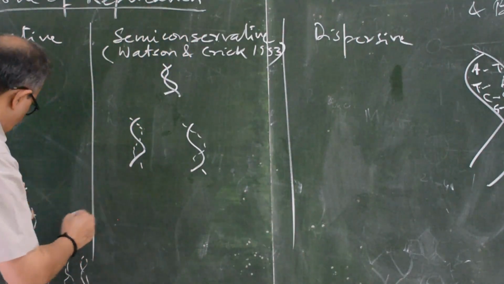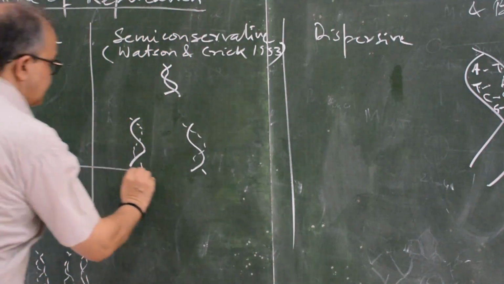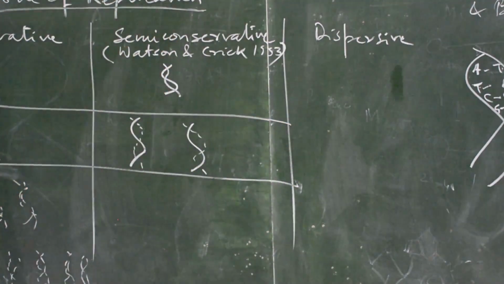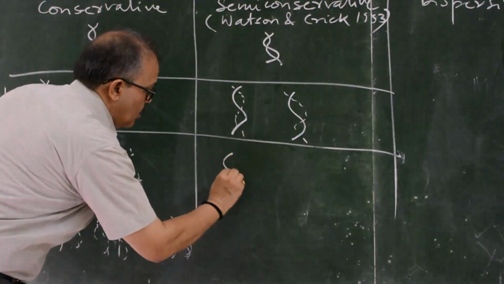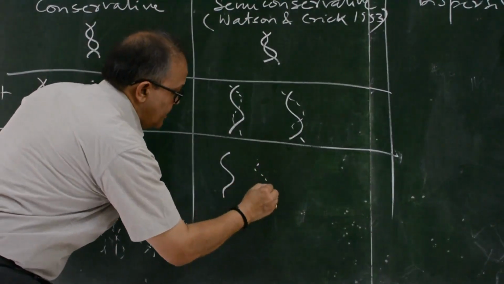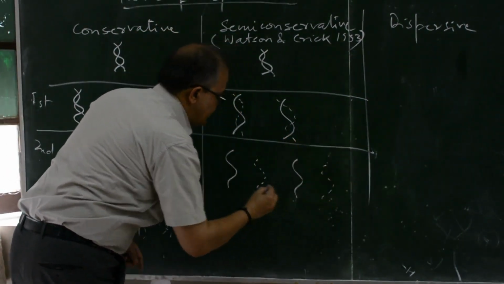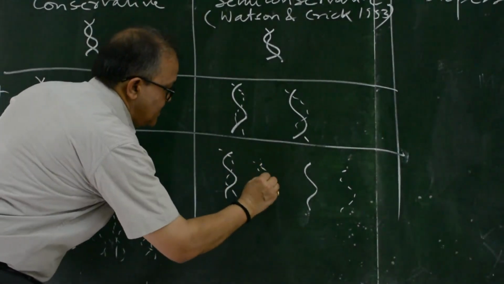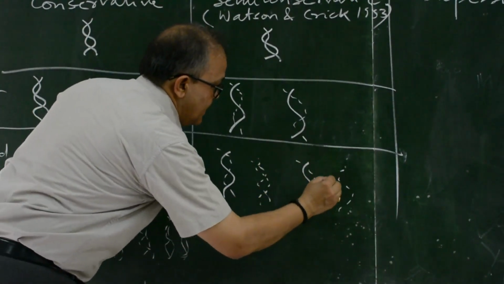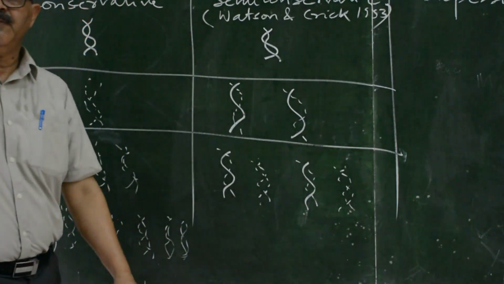Again, this is the first generation. In the second generation, old will be separated, new will be separated, old will be separated, new will be separated, and again each one will synthesize a new DNA strand.